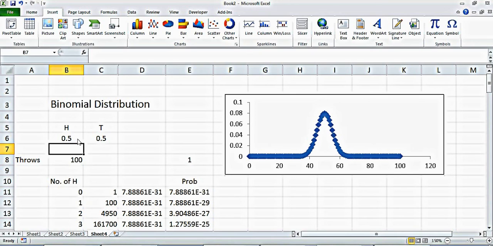So I hope this will help you to understand the concept, and also how to simulate the binomial distribution in an Excel sheet. I hope this tutorial will help. Yeah, thanks.